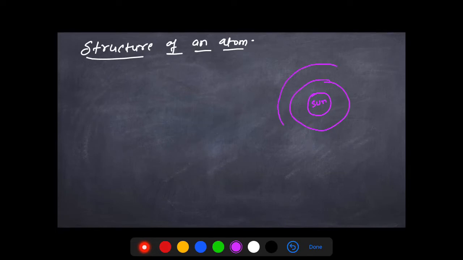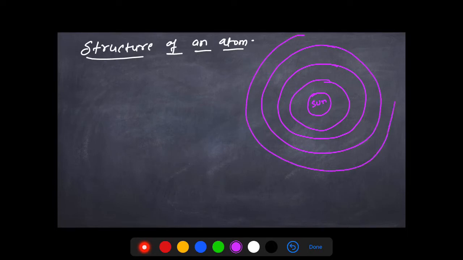Like the solar system, the central part is the sun, and around it we have the orbits on which the planets revolve, right? This is our solar system. So in the solar system, we know that the sun is in the center, and there are planets revolving around the sun, right? I'm not showing you the exact number of the planets, just a rough idea about the solar system. There is the sun in the center, then there are planets. These white balls that you see over here are the planets. These planets revolve around the sun.